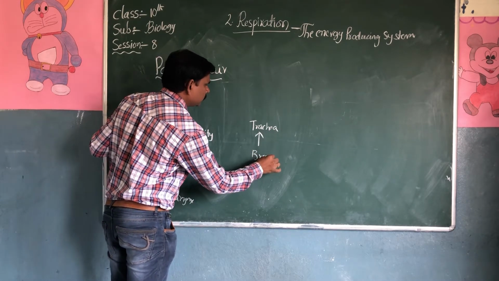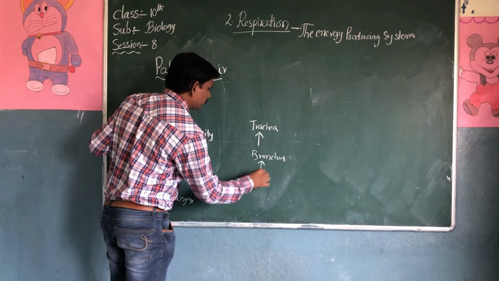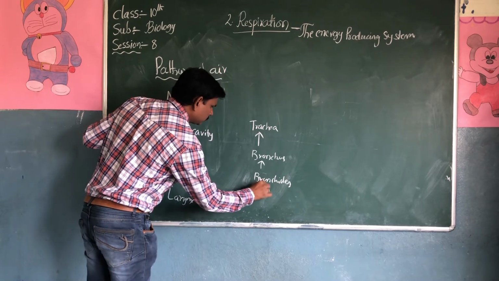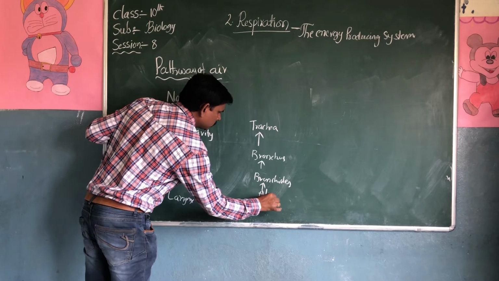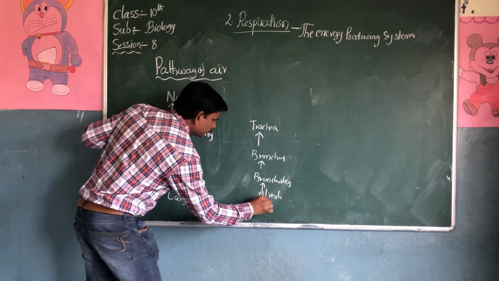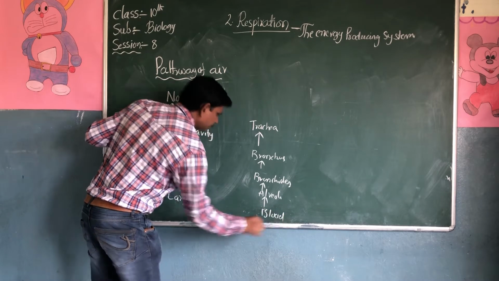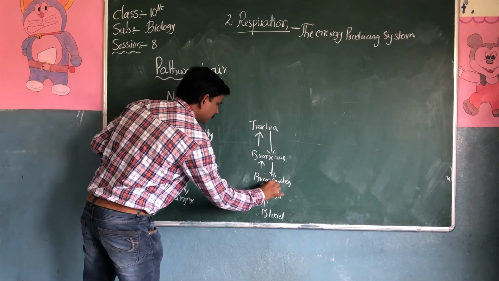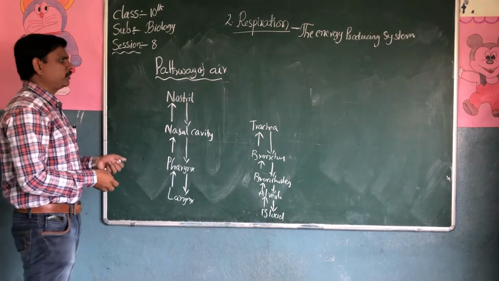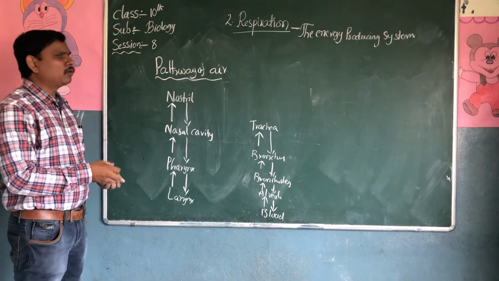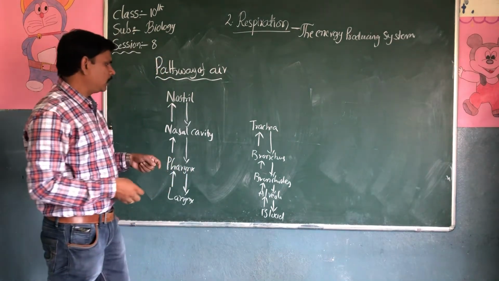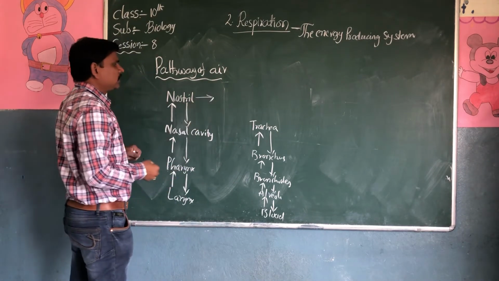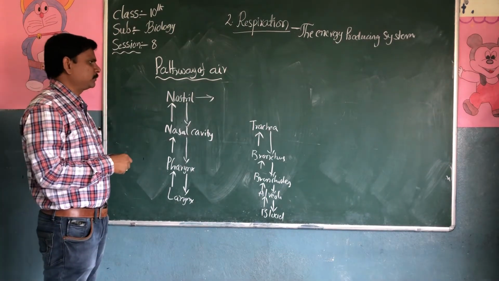Bronchus. Bronchioles. Alveoli. Blood. So it's very, very important for us. Pathway of air. How the air enters into the alveoli. So from the nostrils, the air enters into the lungs.